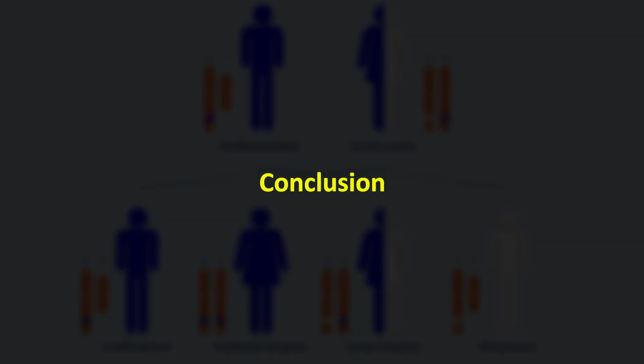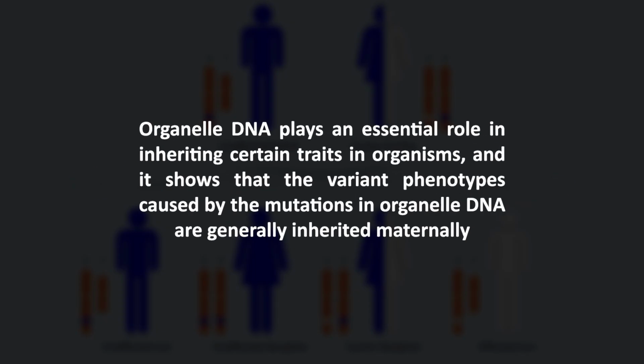Dear students, let's now conclude the lecture. Organelle DNA plays an essential role in inheriting certain traits or characters in organisms, and it shows that the variant phenotypes caused by the mutations in organelle DNA are generally inherited maternally, that's by mothers.